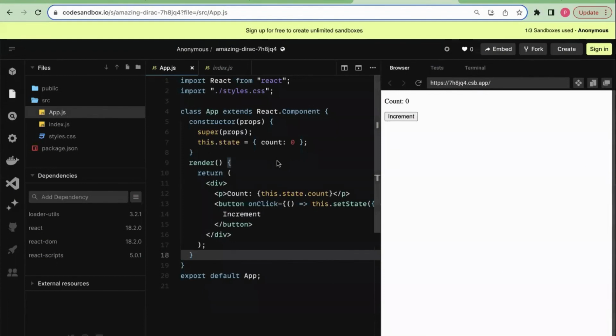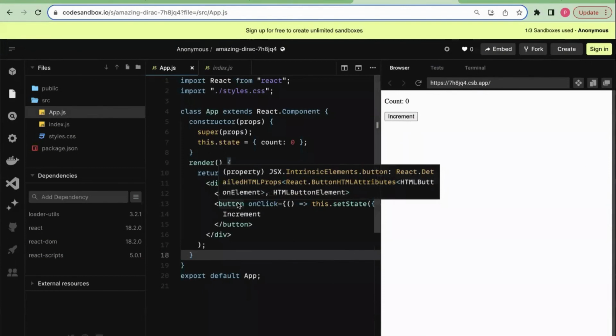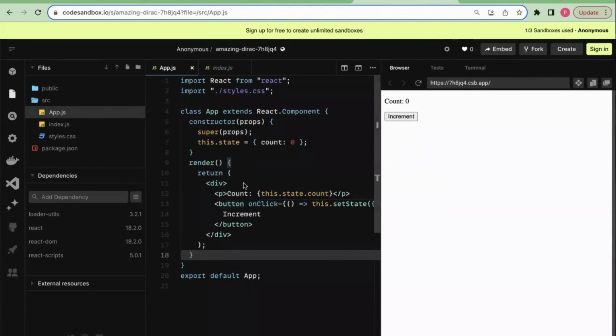To explain the concept of binding elements, I have created a React component to demonstrate data binding and its impact on the UI. So here I have created a count which on clicking of this button gets increased. If I click this button, the count is increasing by 1.